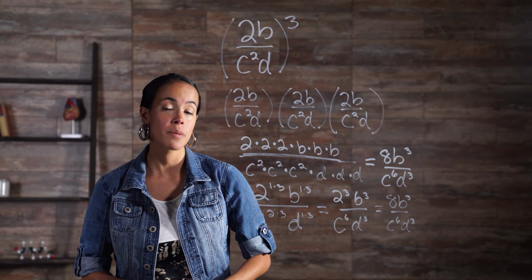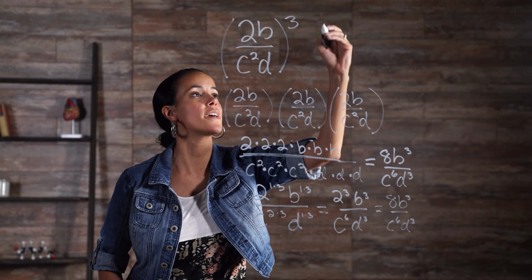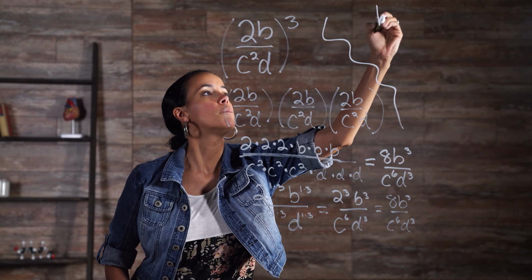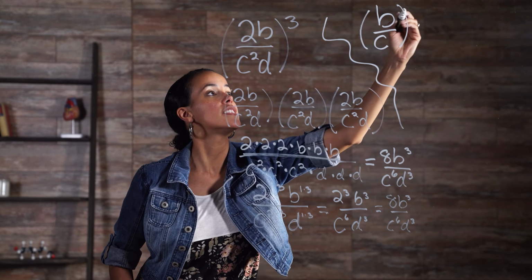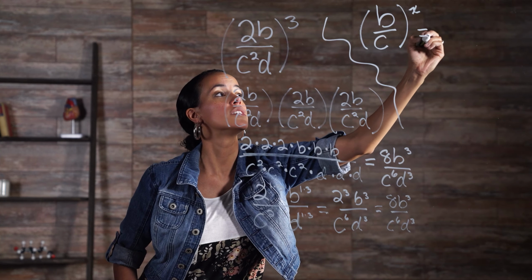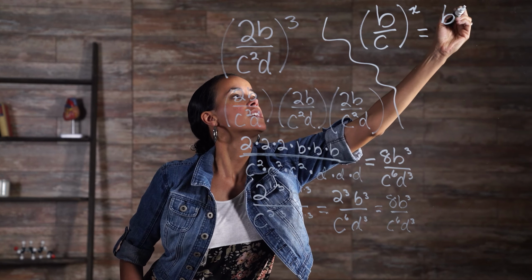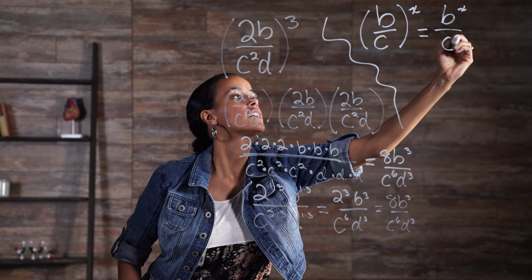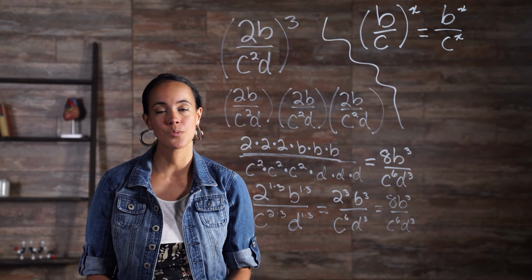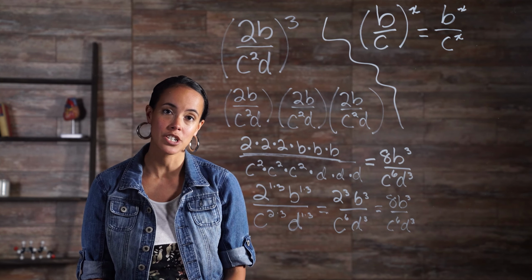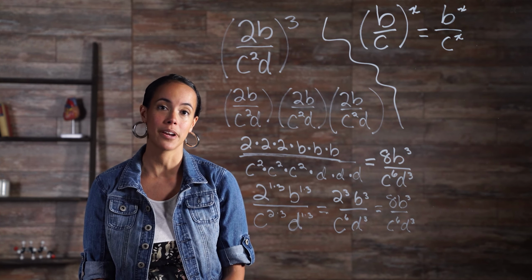The general rule for the power of quotient property is (b over c) to the x equals b to the x over c to the x. As you can see, these rules are essential in simplifying expressions within our work with various algebraic functions.